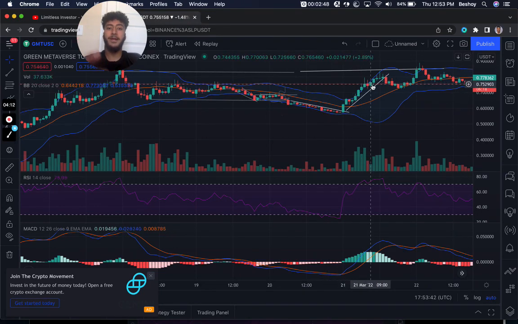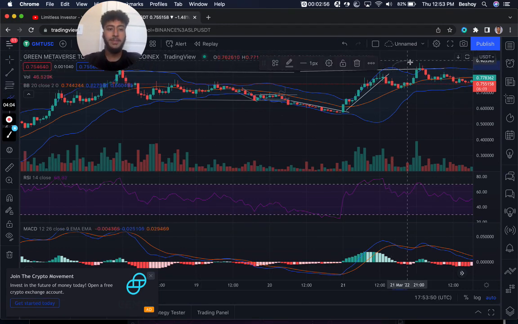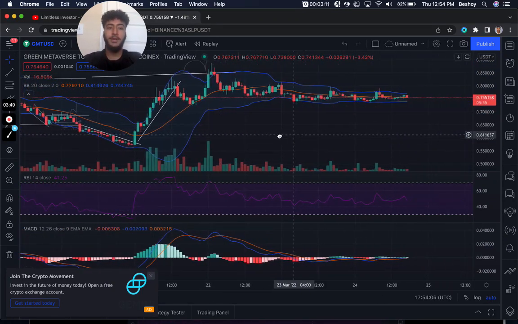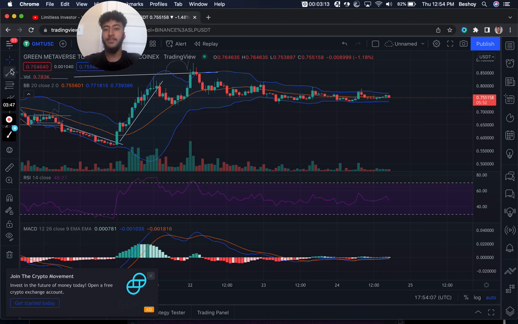But for price for GMT to break these levels, we would have to see a continuation at these levels here, which I would draw out. For price to break out of these levels, bounce back and create a support level here at the 0.53 instead of the resistance levels that we have here, and then continue its rally up, okay? And if we zoom out as well, we saw that currently we're in the 1 hour, so this can still go both ways here.